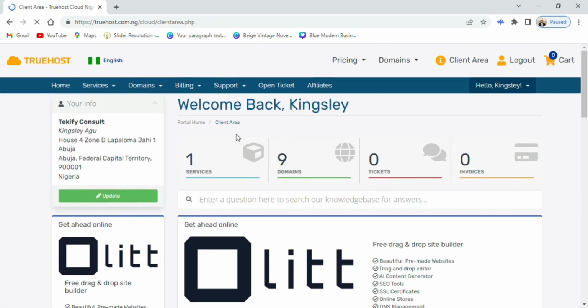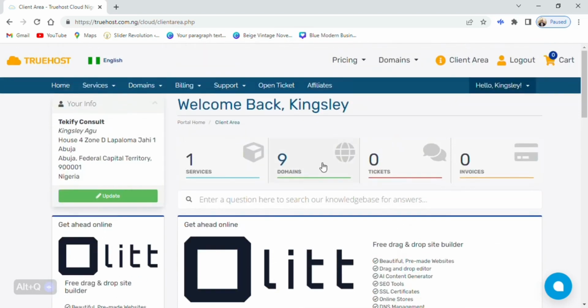So once you get your dashboard, this is what you find on your dashboard. This means that you're good to go. Right now you can see that I have as much as 9 domains, which means 9 websites already hosted on this very account, which means I've designed 9 websites for 9 different businesses and I've made money from it. So this is why this course you're taking is really, really amazing.